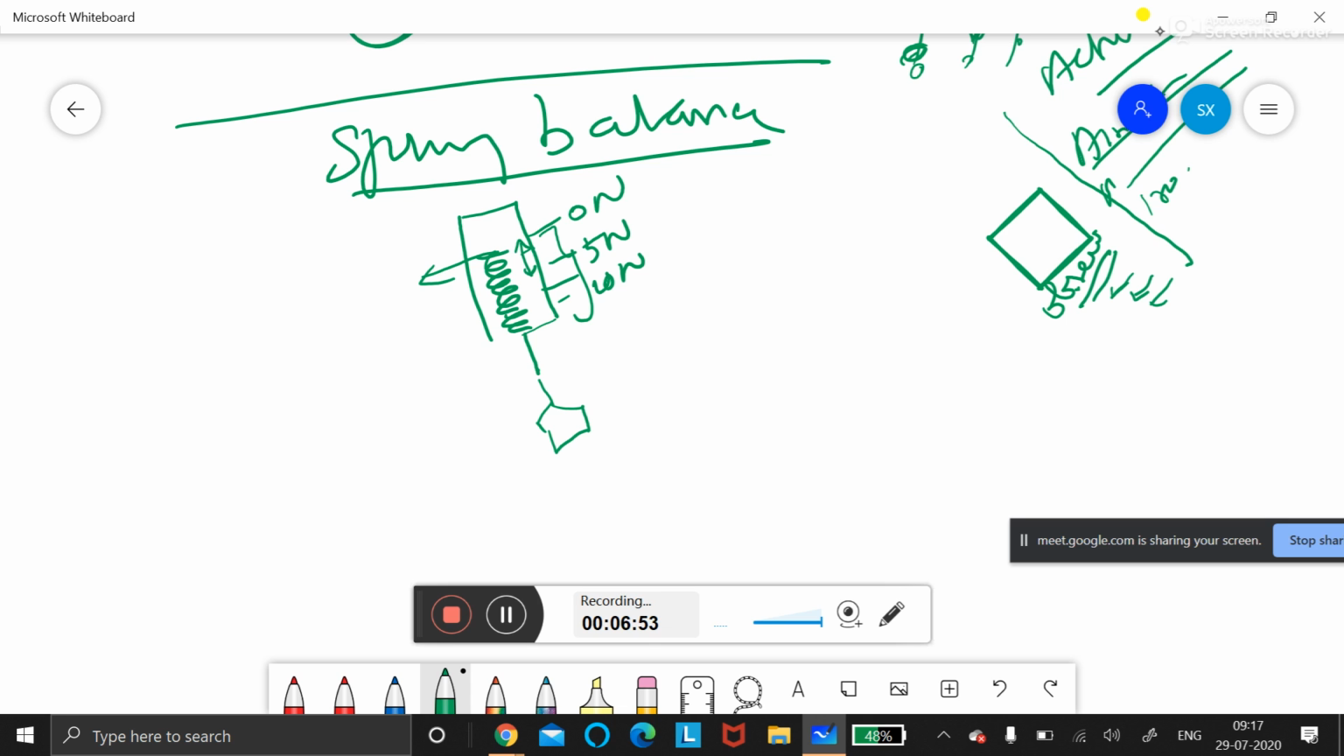Now, explain the spring balance means what you will do. Write the spring balance also in the blue book only. Draw the diagram on the left side. On the right side you write these four points. Which are the four points? Who is going to tell me the four points which I just told you?